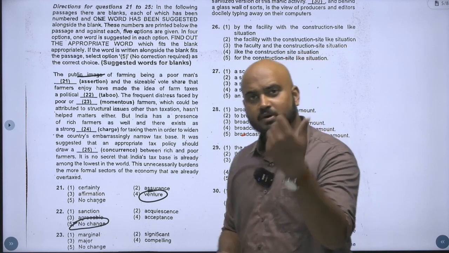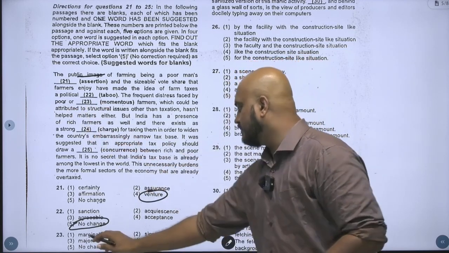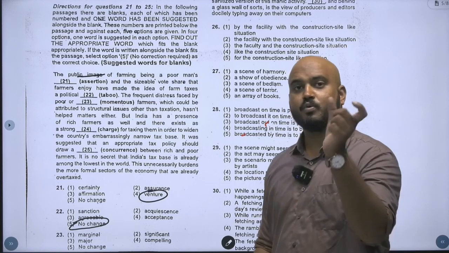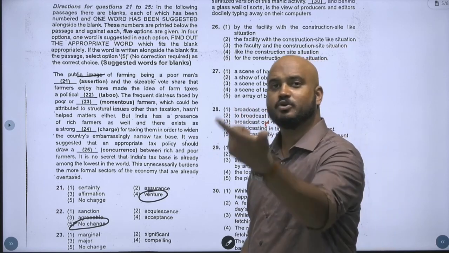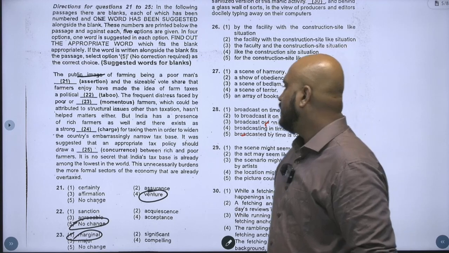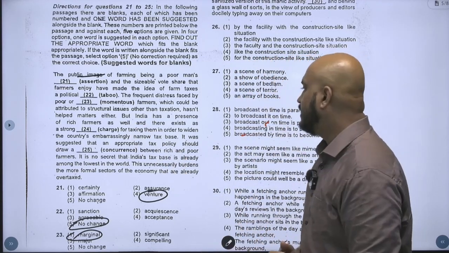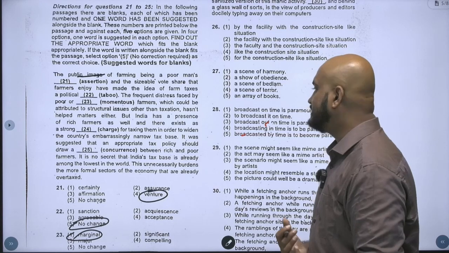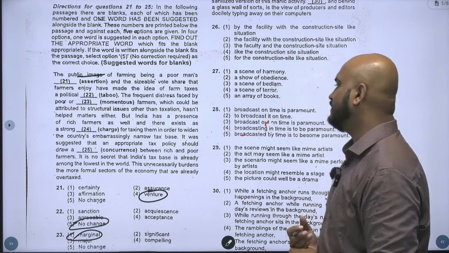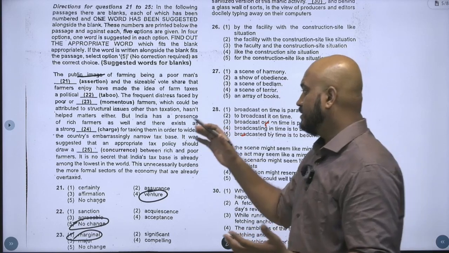The frequent distress faced by poor or dash farmers. There are some farmers who are really poor. So for poor, options are marginal, major, significant, compelling. For poor I have to take a word which is similar to the word poor, that is marginal. But India has presence of rich farmers as well, and there exists a strong dash for taxing them in order to widen the country's embarrassingly narrow tax base.